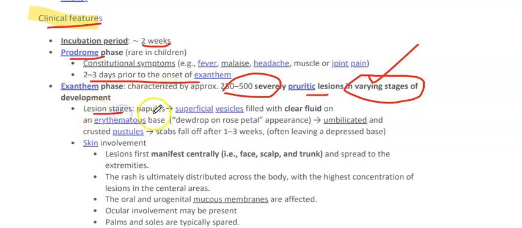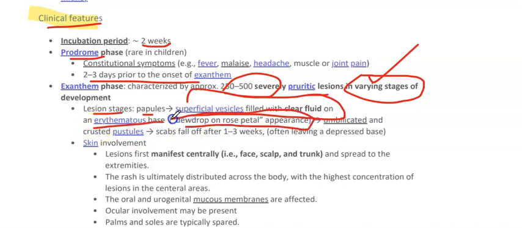For example, lesion stages like papule, then we have a superficial vesicle filled with clear fluid on an erythematous base, which gives a dewdrop on rose petal appearance. So we will have lesions with clear fluid, umbilications and crusted pustules that will fall off after 1 to 3 weeks, often leaving a depressed base.